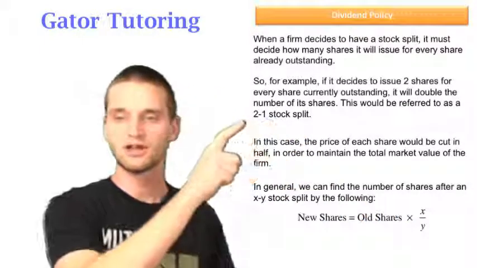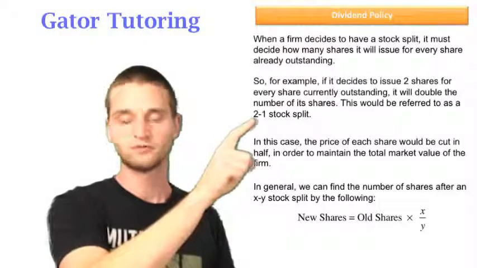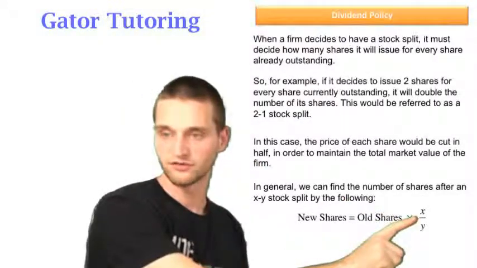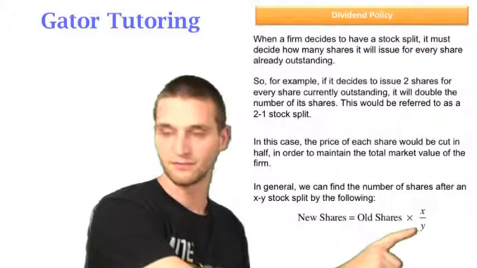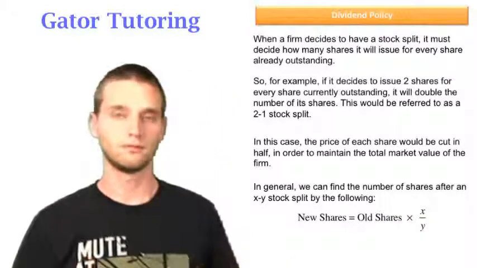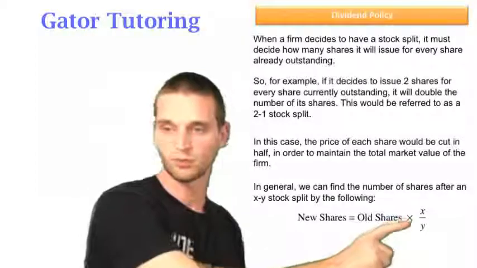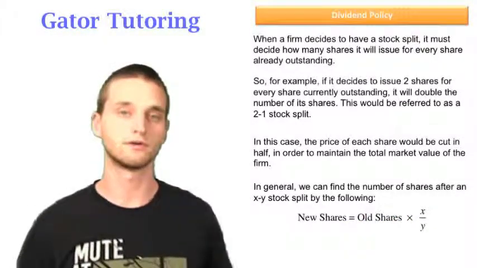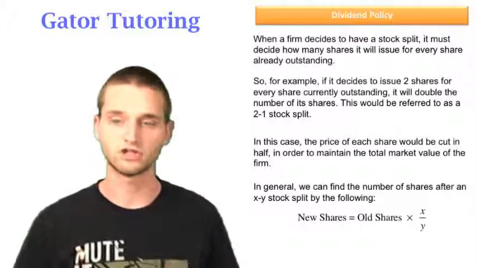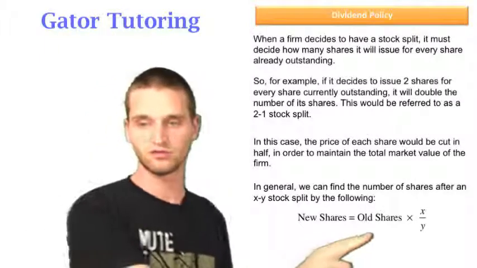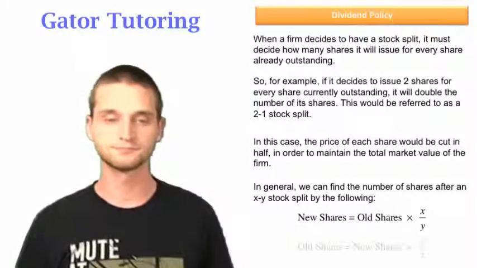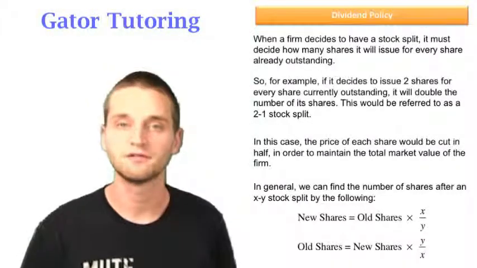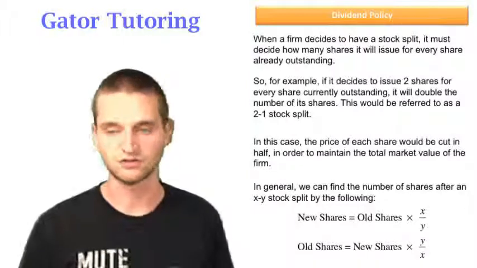So in the original example, it was 2-for-1. So for each 1 share, we now have 2. The 2 would go on top for the X, the 1 would go on bottom for the Y, so the ratio would be 2, and we would multiply the number of old shares by 2, which is what we originally said. A 2-for-1 stock split is a doubling of shares, and so the new shares would be twice the amount of old shares. Now we can solve this equation for old shares, and the reason we're doing this is so we can substitute it in just a second.